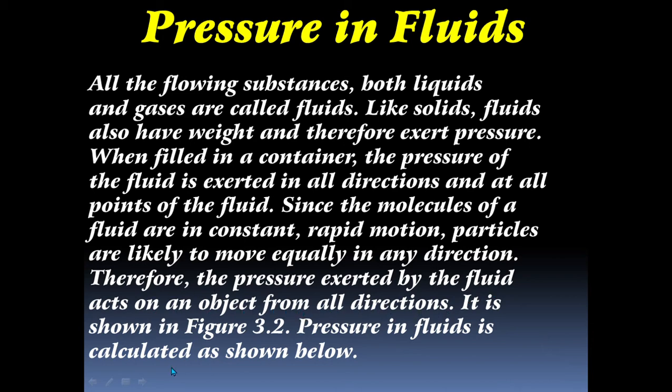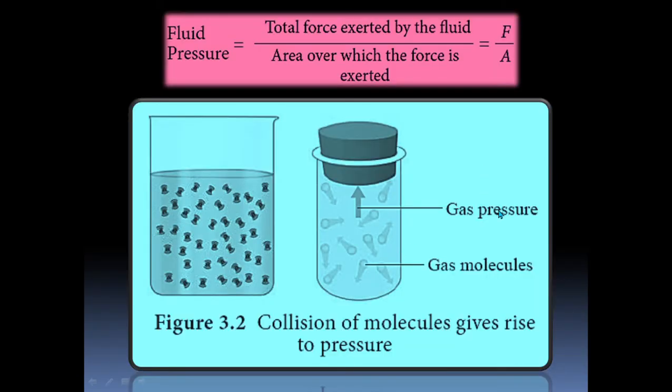It is shown in the figure. Pressure in fluid is calculated as shown below. Here this is the gas pressure. Gas molecules move randomly, in all directions, and collide with each other. Collision of the molecules gives rise to pressure. So how will you calculate the fluid pressure? Fluid pressure is the total force exerted by the fluid divided by the area over which the force is exerted.